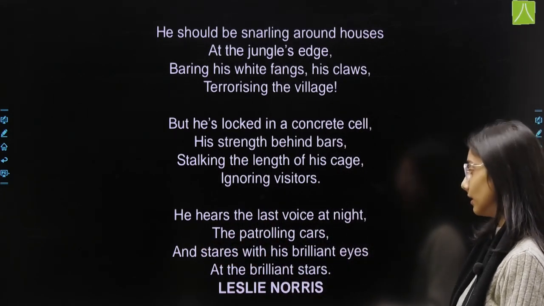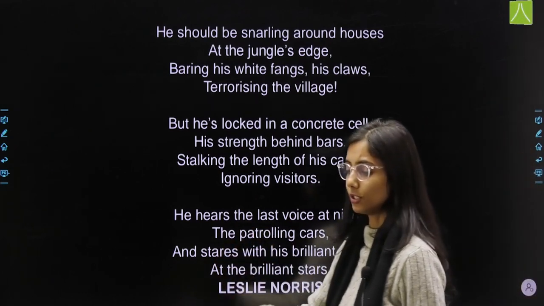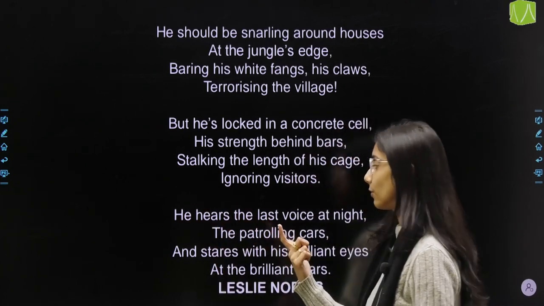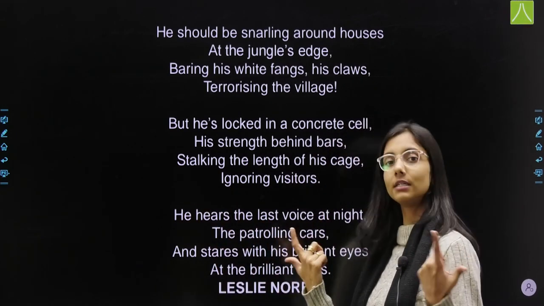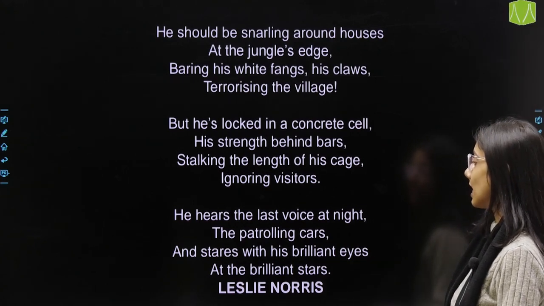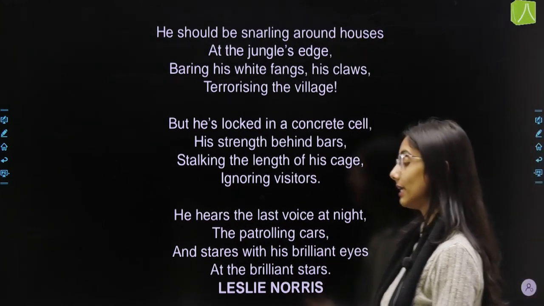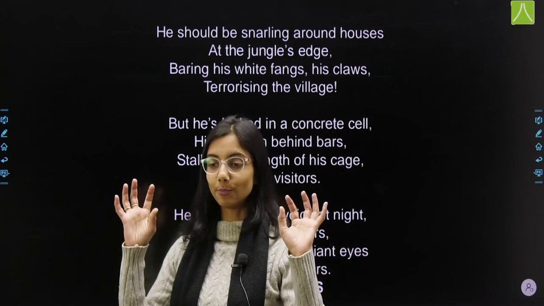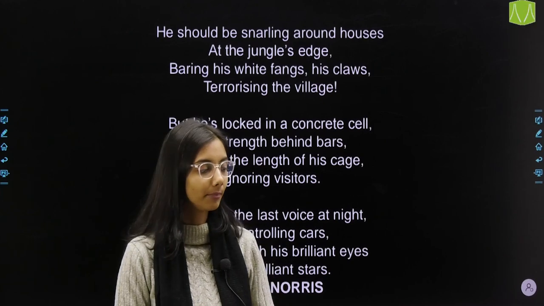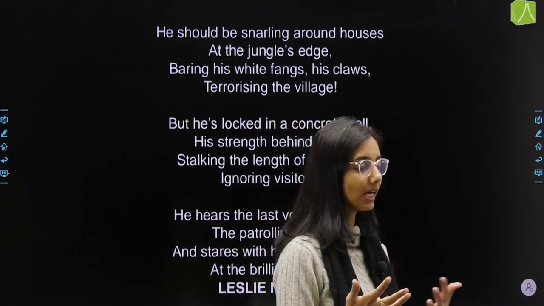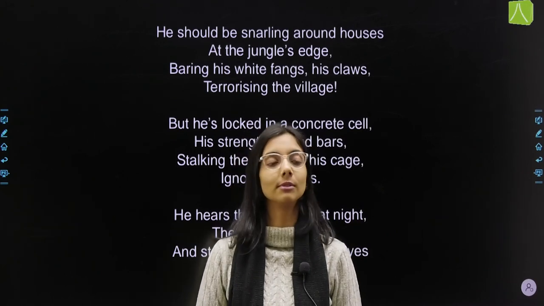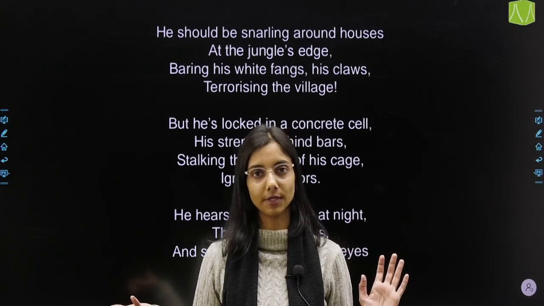The patrolling cars, जो पुलिस की जो cars होती हैं, वो सारी जो पेट्रोलिंग के लिए होती है रात में, he can hear that and stares with his brilliant eyes at the brilliant stars, जो आसमान में उसको दिखाई दे रहे हैं, because maybe that's the only thing that remains the same for him in the jungle and in the zoo, because everything else has been changed for him, right?